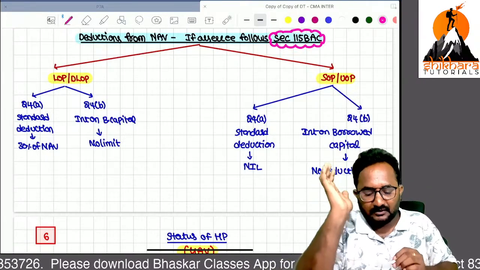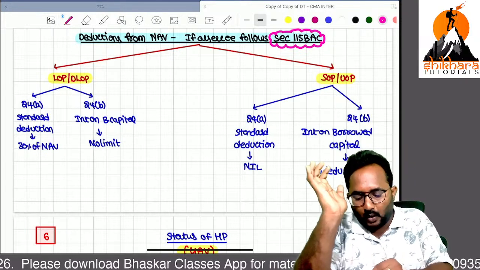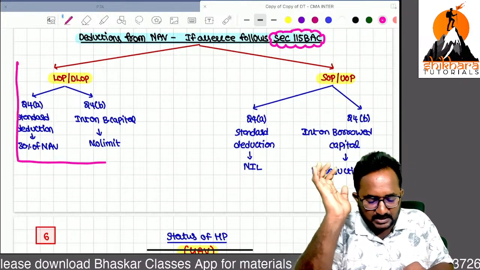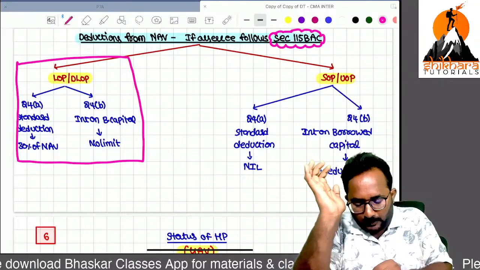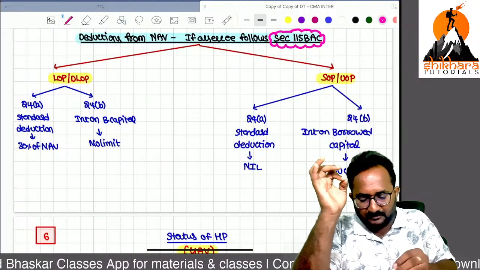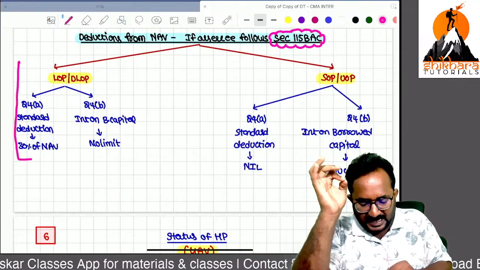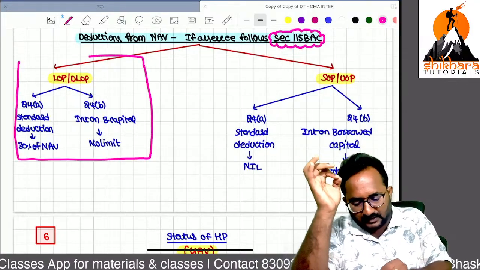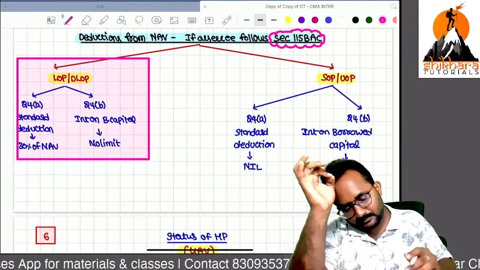What are the deductions you can take, ma? For let out property, there is no change. Whatever we previously took, that is the same answer you will get, because all the things are the same.